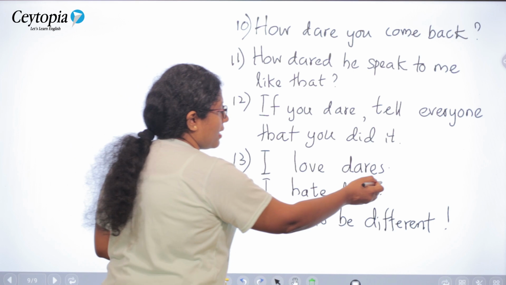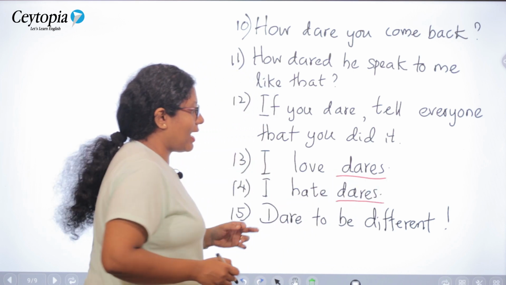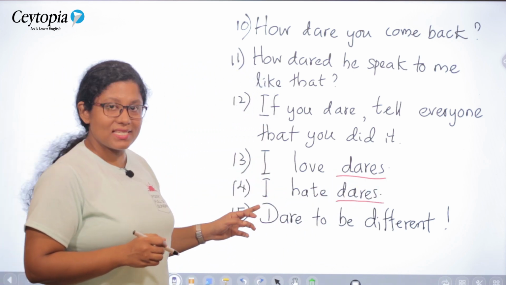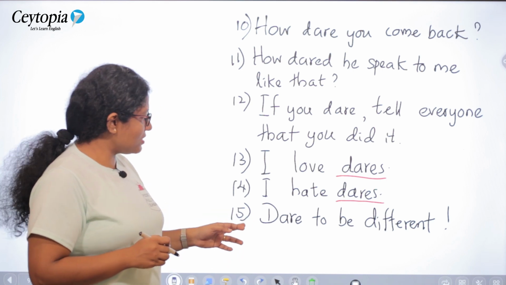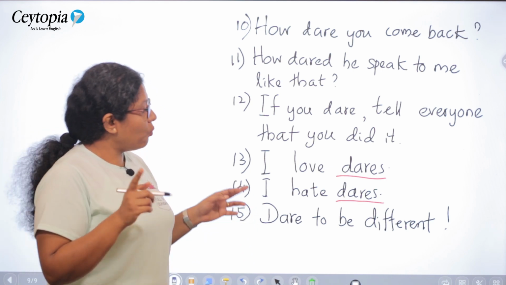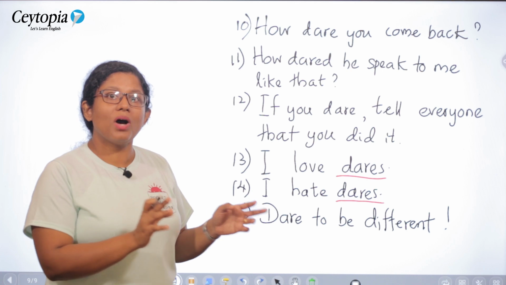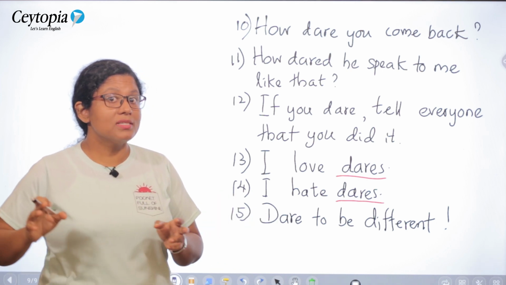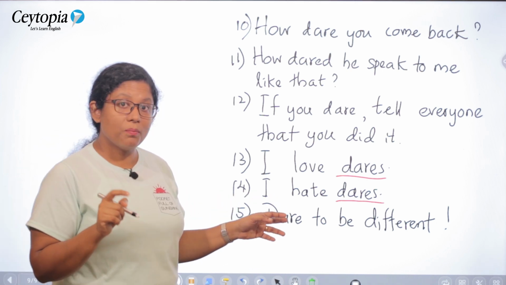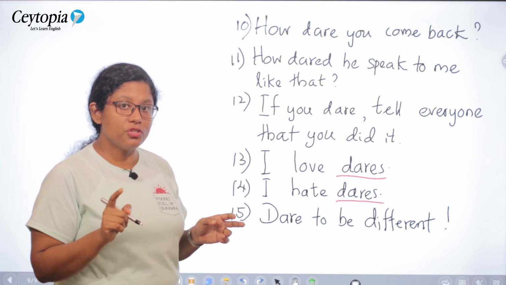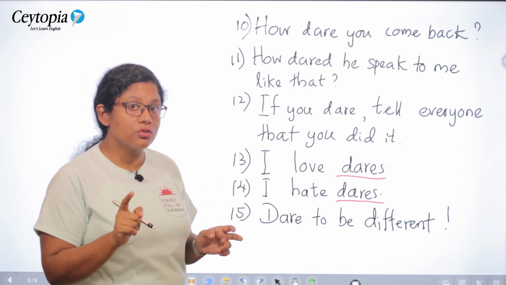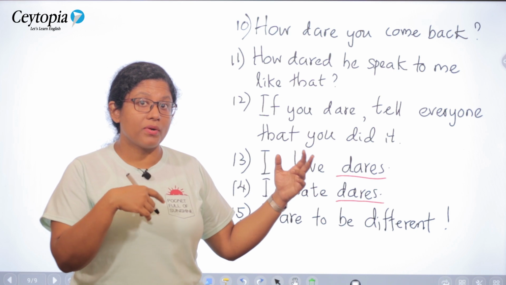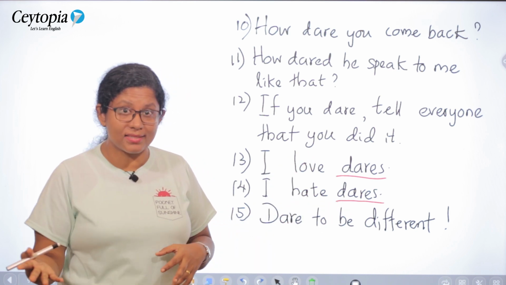In these two examples, you have dare as a noun. I love dares. I hate dares. Last one, dare to be different. While everyone else is doing one thing, you dare to do something different. This proverb tells you that you should have the courage to do the right thing even if everyone else is doing something else. It's a proverb.